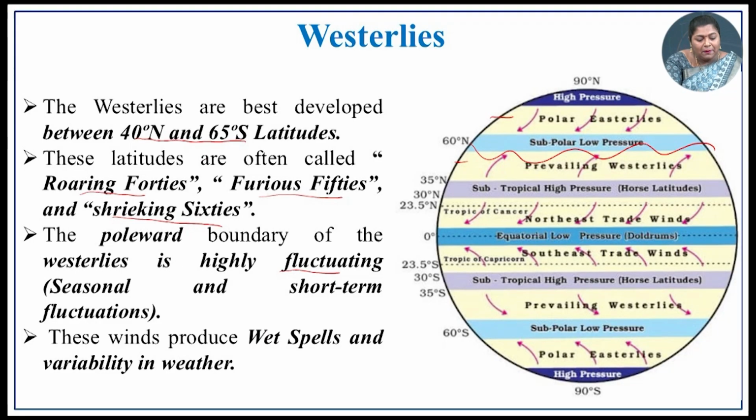The westerlies are best developed between 40° and 65° latitude. So, in the 40° to 65° range you have these westerly winds. They are also called the roaring forties, furious fifties and shrieking sixties. Why? Because this wind is very much roaring like a lion, very furious, very gusty and very strong.